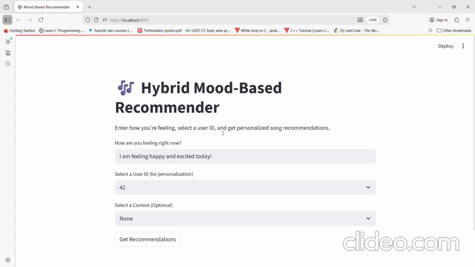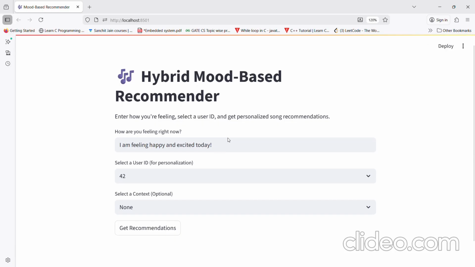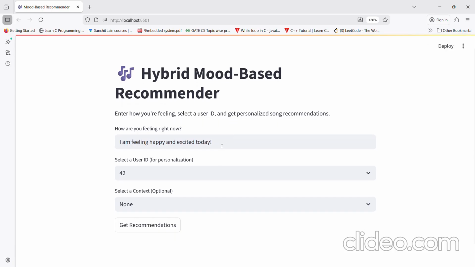Now we can see that a simple user interface has popped up, and here we can see three sections. The first section is where you need to write the current mood. By default it says I am feeling happy and excited today, but you can write anything that you want, like I am so happy and grateful towards life.